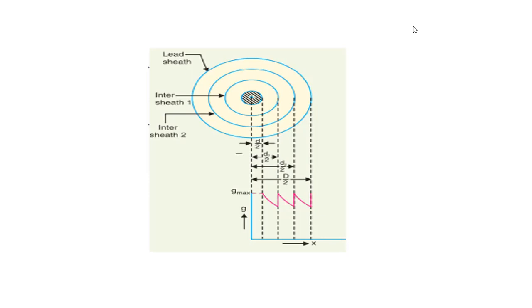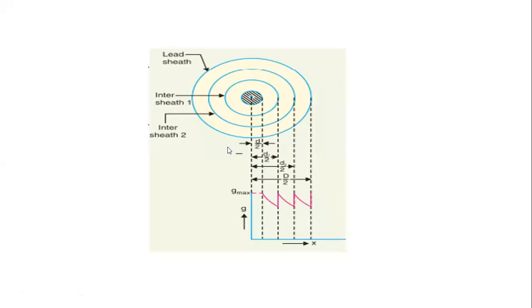Suppose this total is the overall diameter, that is capital D. And this is D by 2, the radius, and this is D2 by 2, and this is D1 by 2, and d by 2.